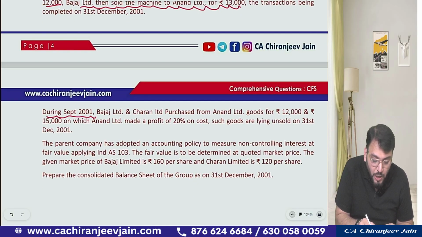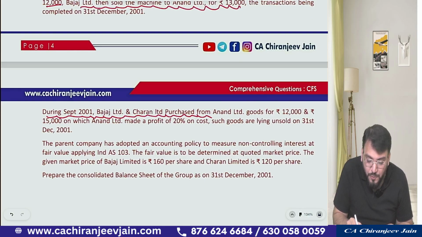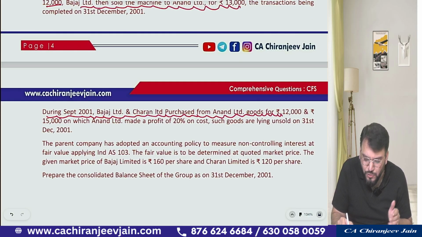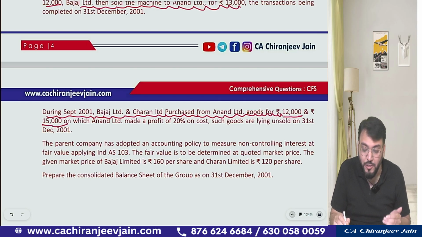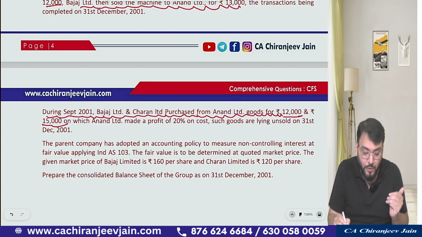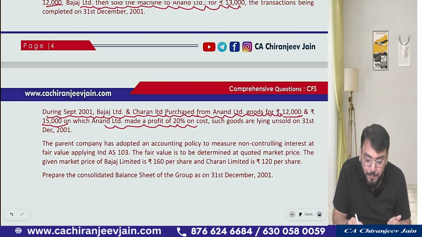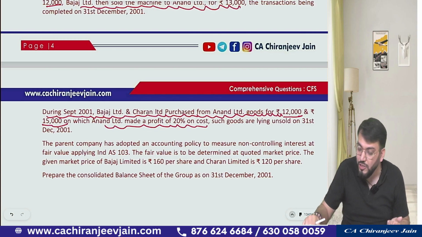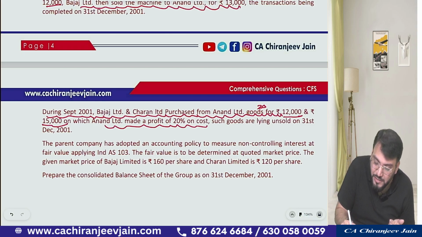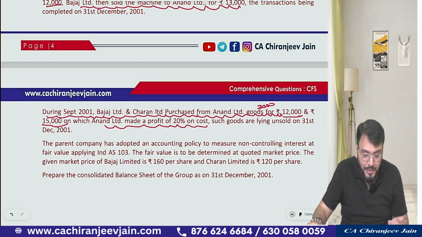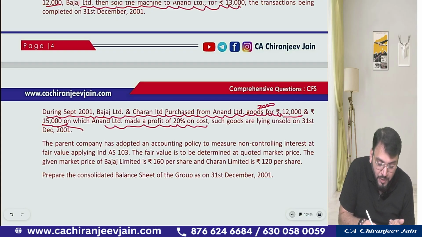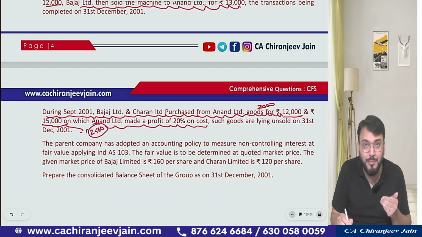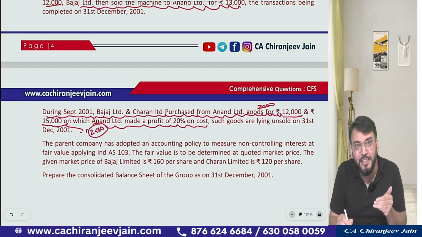Then during September, Bajaj and Charan Limited purchased goods from Anand Limited for rupees 12,000 and 15,000. This became the sale price of Anand Limited, on which Anand Limited made a profit of 20% on cost, so 20 by 120 will do. You can see 12,000 into 20 divided by 120, it becomes 2,000. So in this there is a URP of 2,000, and then 15,000 into 20 divided by 120, in this the URP will be 2,500. This will also be eliminated from the stock, and it will be eliminated from the consolidated retained earnings because it becomes a downstream transaction.